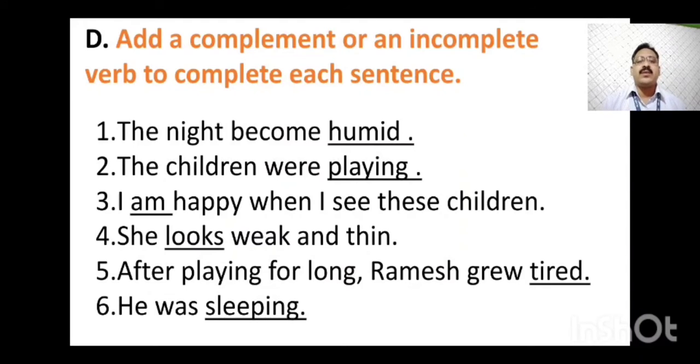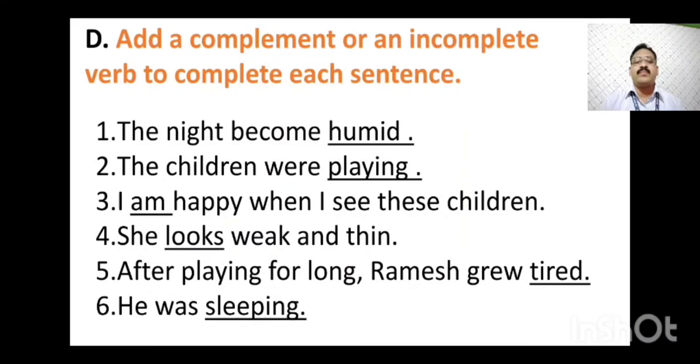Question number 3. I dash happy when I see these children. Here in this dash I have added the helping verb am. I am happy when I see these children. Next, question number 4. She dash weak and thin. Here I have written the verb looks. Why looks? Because the sentence is in present tense and the subject is singular, she. So we have to add s to the verb. So she looks weak and thin.